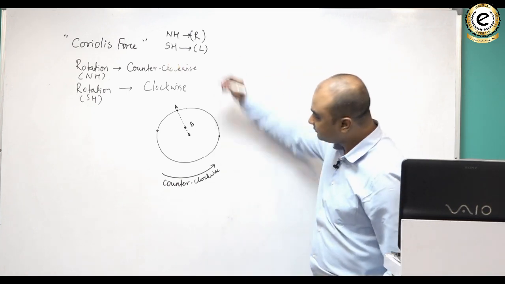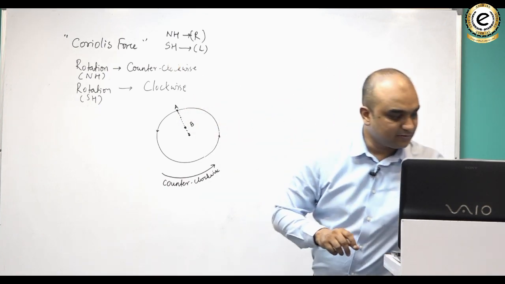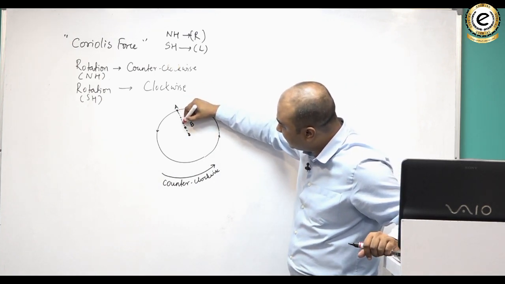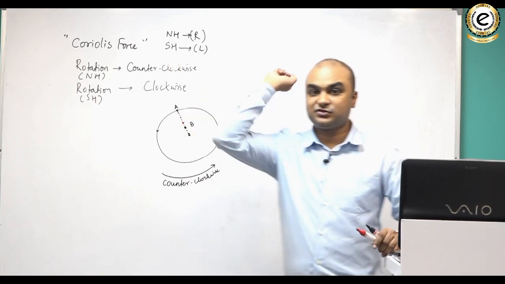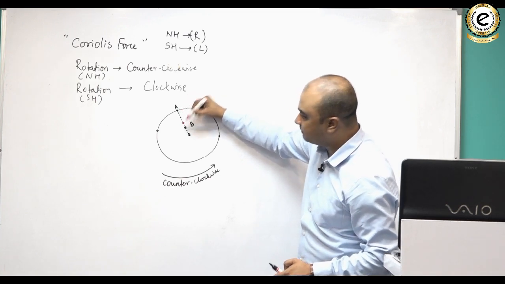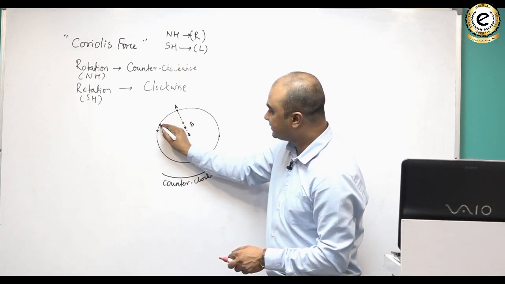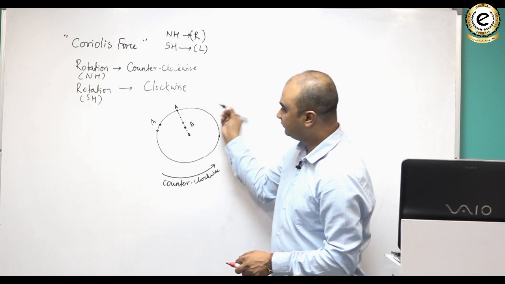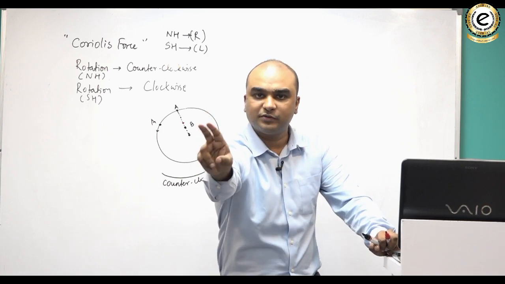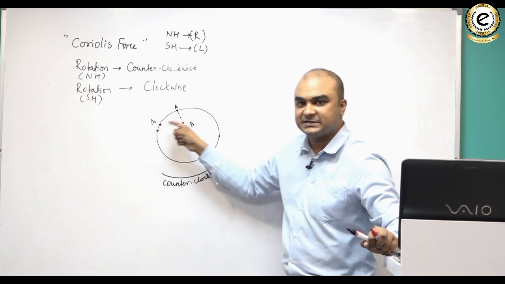Now what happens is A tries to throw a ball to B. Let me show you the ball with a different color. Suppose A tries to throw a ball to B in this direction. This is what he is attempting, throwing the ball to B. But by the time the ball reaches B, the disk has rotated, and this is where A is now. A threw the ball to B, but before the ball could reach B, A's new position is this, because the disk has rotated.